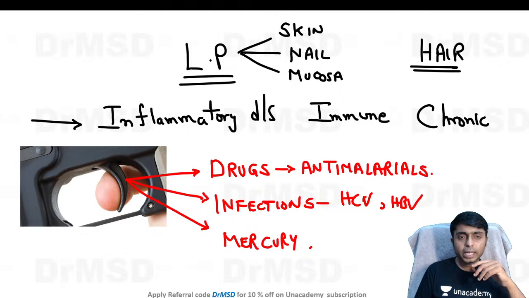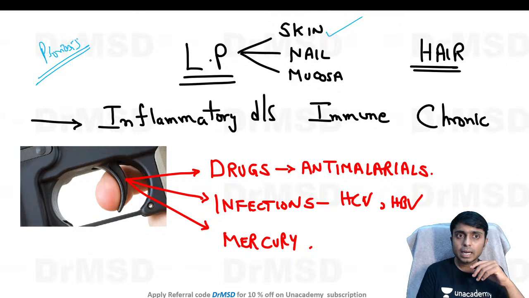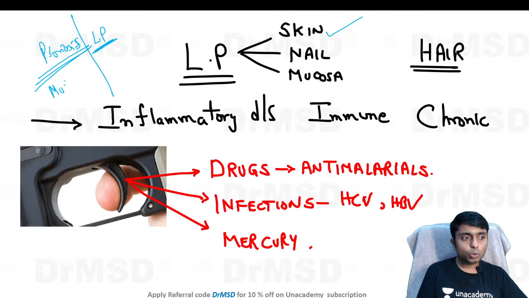So till now in psoriasis we have seen that skin involvement was there. There are a few important differences between psoriasis and lichen planus. In psoriasis, mucosa is not involved, whereas in lichen planus mucosa is involved.